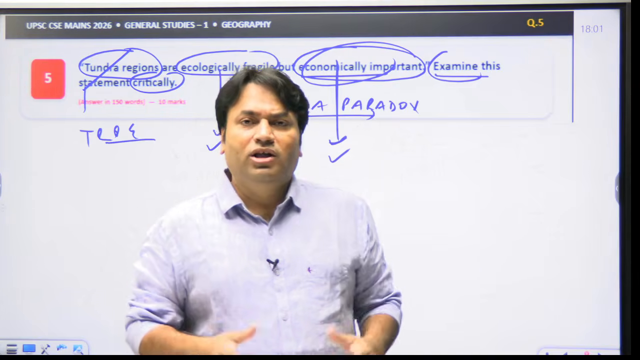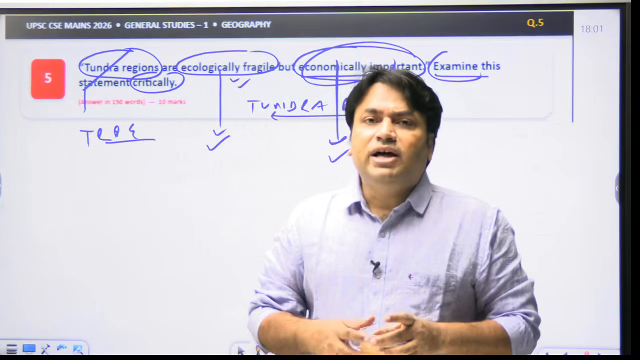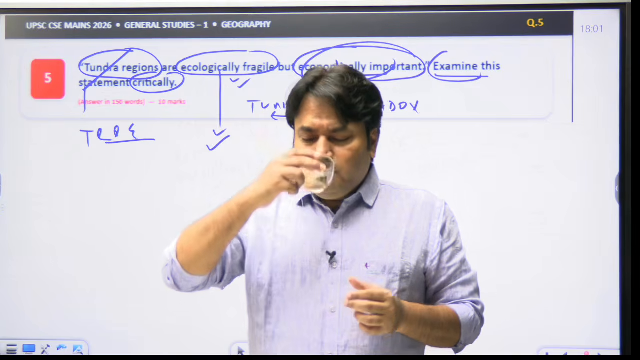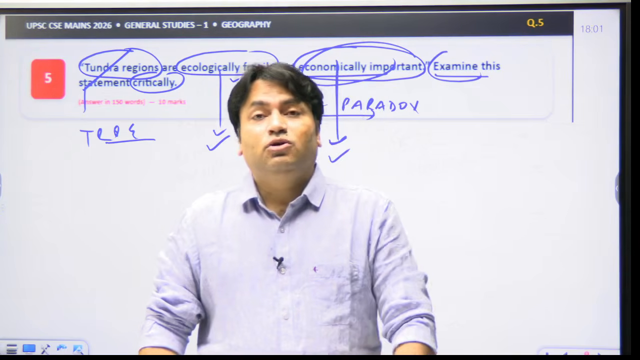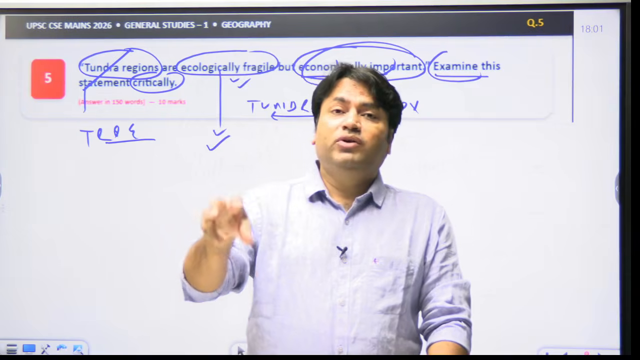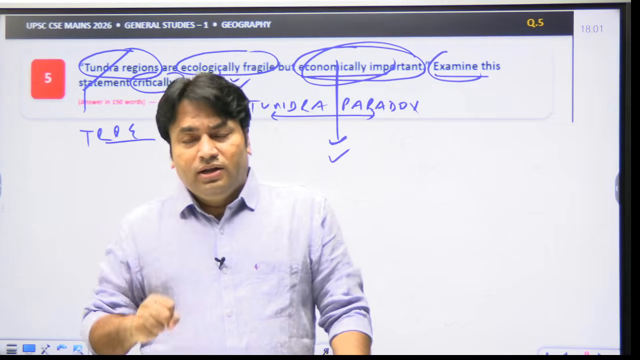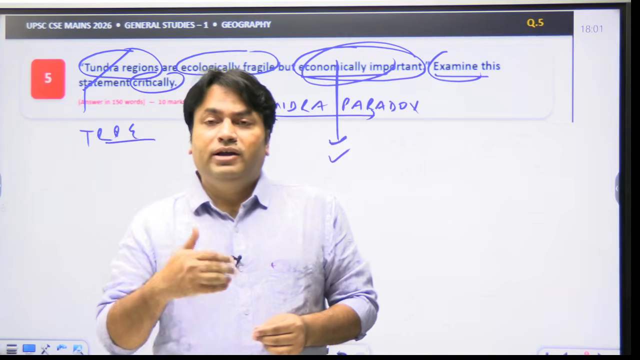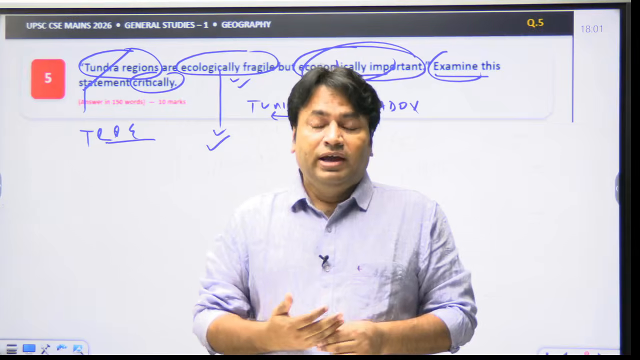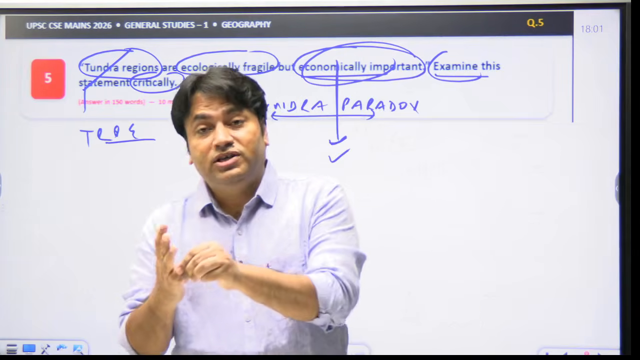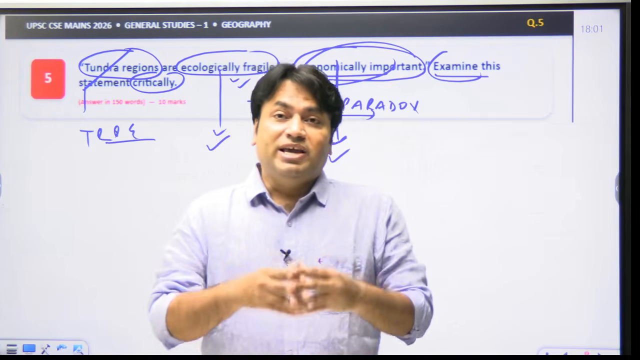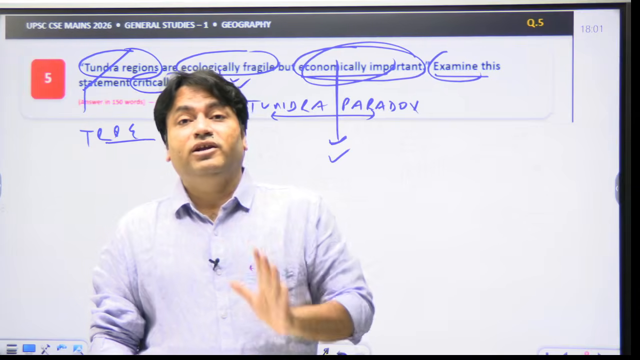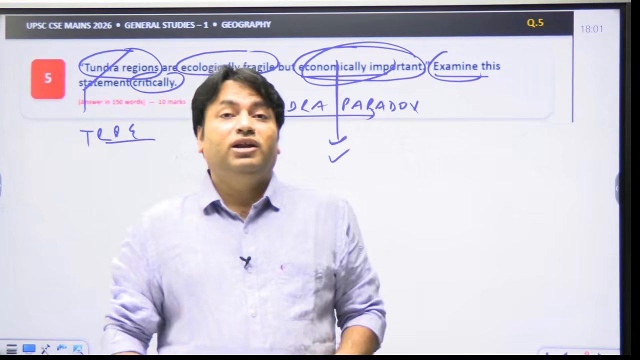Now, in the model answer, what will you write? There are two models. One model is that you can write the answer to this question in the IBC format, that is introduction, body and conclusion format. In the introduction, you will write about tundra: that tundra is characterized by permafrost, by a short growing season, by sparse vegetation, and by high sensitivity to environmental disturbance, yet its resources make it increasingly economically significant.